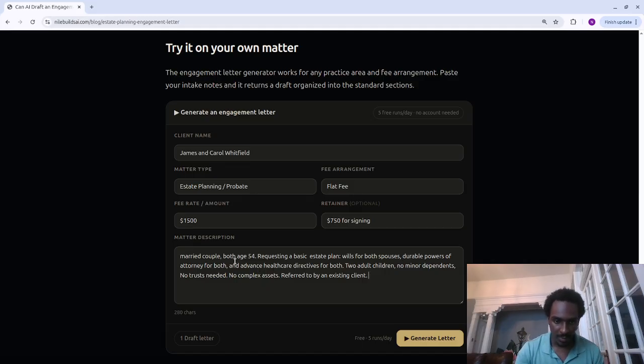So married couple, both age 54, requesting a basic estate plan, wills for both spouses, durable power of attorney for both, and advanced healthcare directives for both. 2 adult children, no minor dependents, no trust needed, no complex assets, referred to by an existing client. So now that we have all the fields filled in, we're going to click the generate letter button.